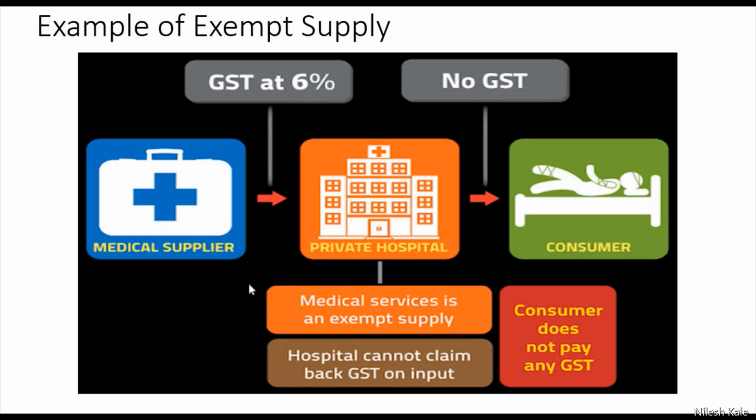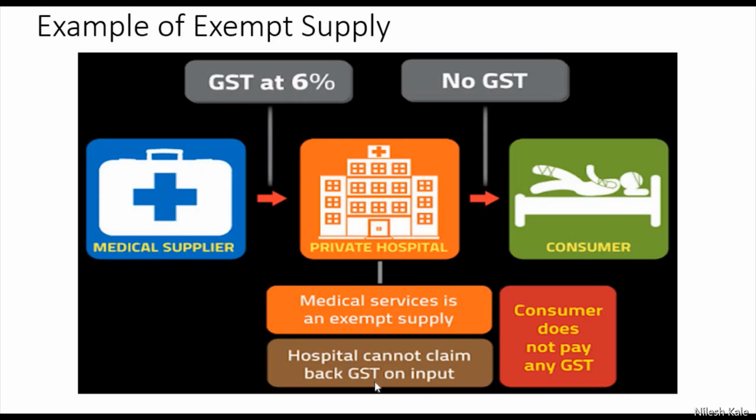So look at this example of exempt supply. There is a medicine supplier, let us say, and he is supplying medicines at the rate of 6% to the private hospital. Because the private hospital is giving all the medical services to the consumer, and because medical service is an exempt supply, the consumer does not pay any GST.